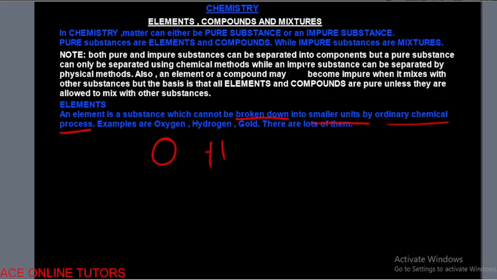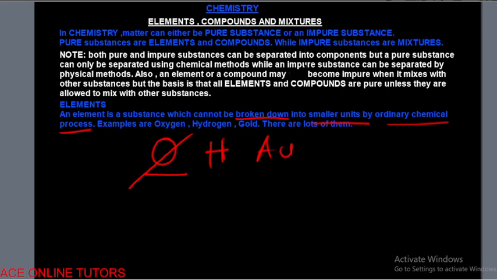Hydrogen, we represent it with H. And gold, we represent gold with Au. Now this oxygen, it is not possible for you to break down oxygen. If you break down oxygen, the new thing that you are going to have is not going to have a name. It's not going to be represented as an element in what we call the periodic table. That's a table that contains all the elements that we have in chemistry.